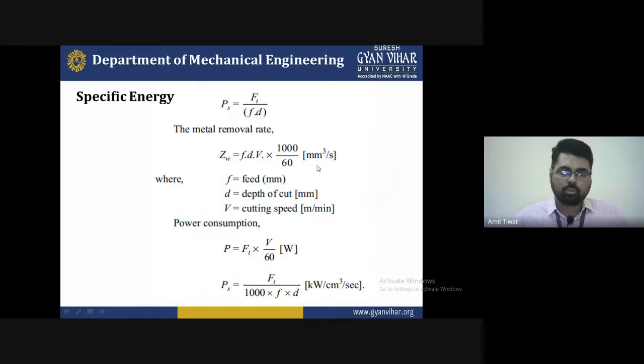It is a natural process. It is a common process: how we can prevent the energy loss, how we can save the energy with the minimum investment of cost, or we can say, have fast production. So we will select by this. It will help you to understand all these parameters. I hope you understand what I'm going to say in the case of specific energy. The objective is to save the energy, and the maximum amount of metal will be removed with the minimum investment of cost and the minimum power consumption.